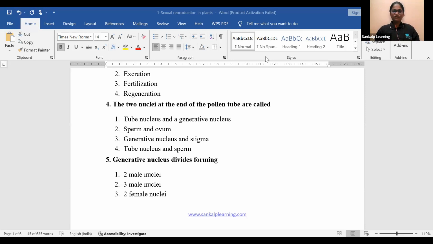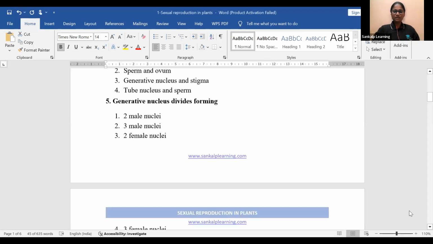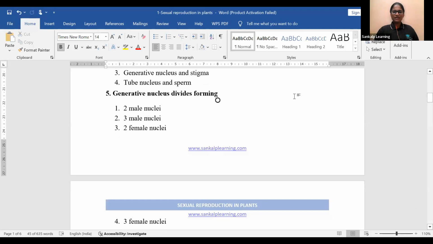So what is in the fifth question? Generative nucleus divides forming. The generative nucleus divides, right? After dividing, what does it form? Option A 2 male nuclei, option B 3 male nuclei, option C 2 female nuclei, option D 3 female nuclei. They are asking generative nucleus divides forming what? Yes, who is going to answer this first? I am waiting.